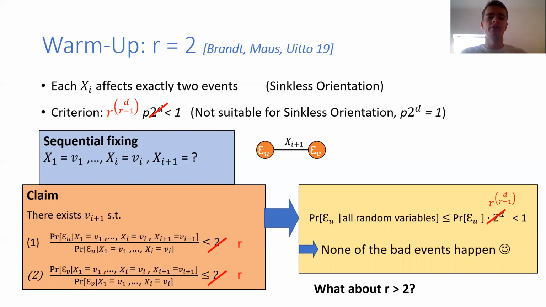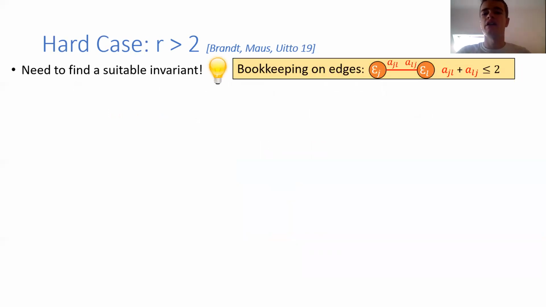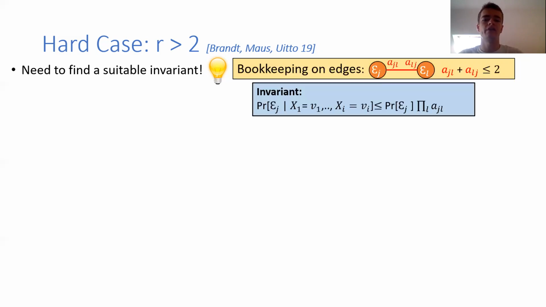So what Brandt and Uitto did was a different approach. Still related, but they found a clever invariant. The idea is based on bookkeeping on edges. Throughout the algorithm, it does not only fix random variables, but it also keeps track by assigning two values on each edge. So between two events E_j and E_l, there are two values, a_jl and a_lj. These two values are non-negative, and they need to satisfy that they sum up to at most 2. And now the invariant that they define states the following.